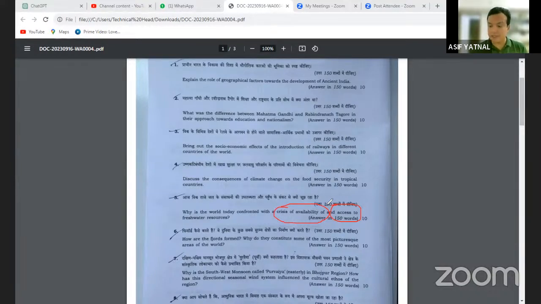If you have read those articles with respect to the Jal Jeevan Mission, which has been started by the government of India, you would have got the points for writing the answer to this question. You need to write 5 points on why the world is facing this problem. What do you think? Is it lack of availability of water or mismanagement of the use of water? We are having a crisis of fresh water resources in the whole world. Of course, global warming, climate change, industrialization, all these are also important factors. Because of that, we are facing this crisis, right?